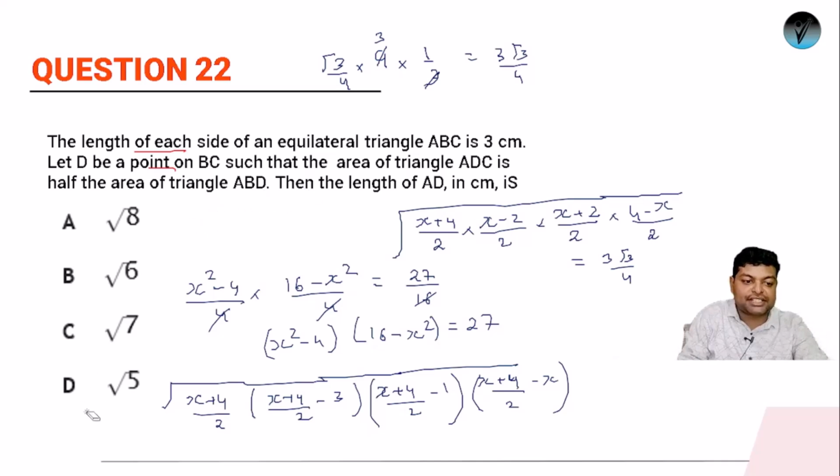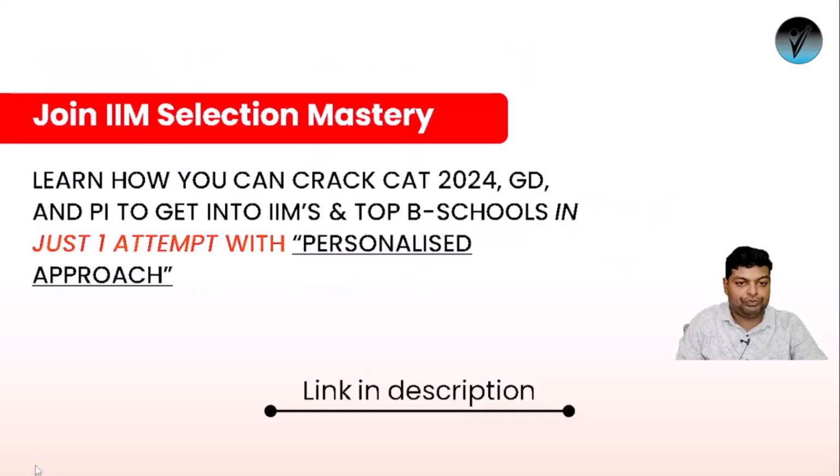Okay, suppose we are considering root 7, so 7 square, 7 minus 4 is 3 into 16 minus 7 is 9, so 9 into 3 is 27. Okay, so the left hand side and right hand side are satisfied if we consider the value of x as root 7. So the correct answer to the question will be root 7. Okay, so this was question number 22 for you.